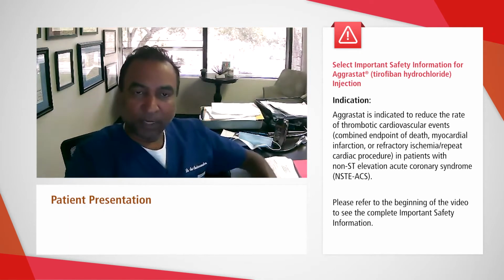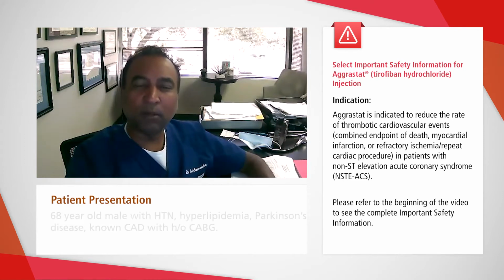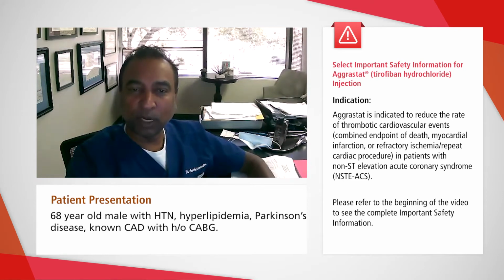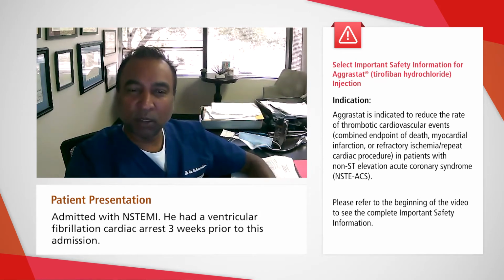Let's dive into the patient clinical presentation. Here is a 68-year-old male with history of hypertension, hyperlipidemia. He has chronic Parkinson's disease. He has a history of coronary artery disease with a prior history of bypass surgery many years ago. He was admitted with chest pain, non-ST segment elevation myocardial infarction, and a ventricular fibrillation cardiac arrest 3 weeks prior to the current admission.